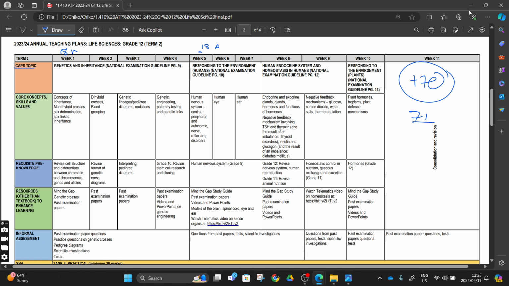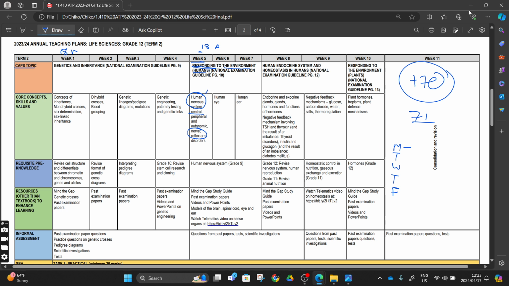Let's move on. Week 5, you'll agree with me that this time around we are under the CAPS topic, responding to the environment by humans. We did the human nervous system, we did the central nervous system, we did the nerve and the reflex arc, having our Monday to Tuesday weekly plan. Monday, Tuesday, Wednesday, Thursday, and Friday.